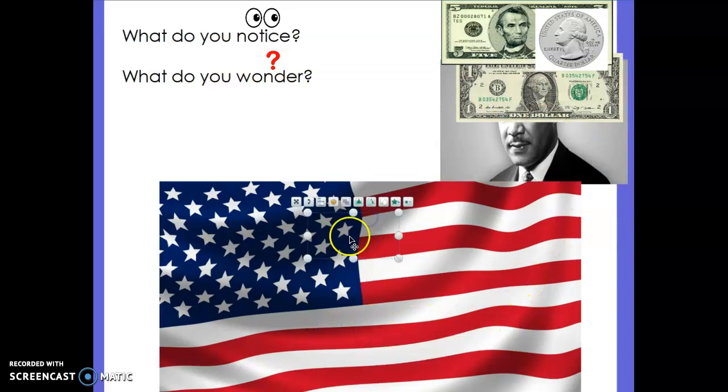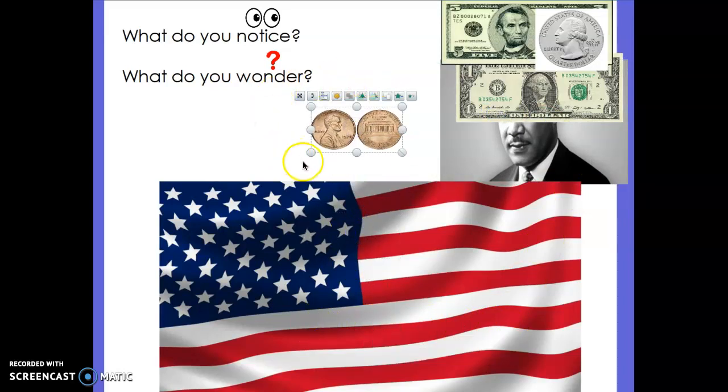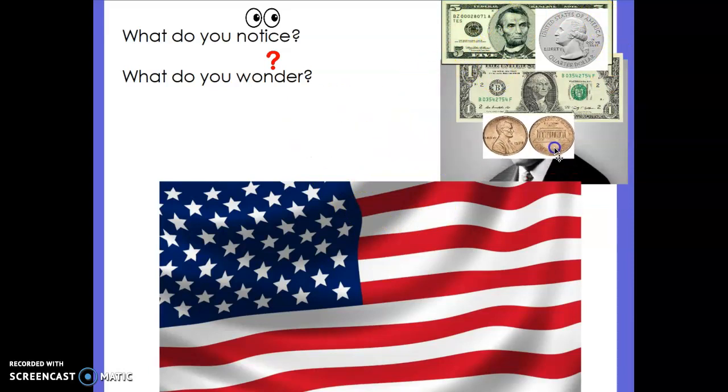We have one more. What do you notice about this picture? And what do you wonder? Well, I wonder why is Abraham Lincoln on a penny and on the $5 bill?